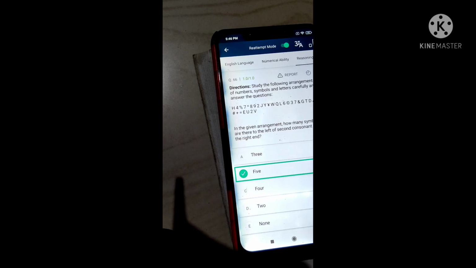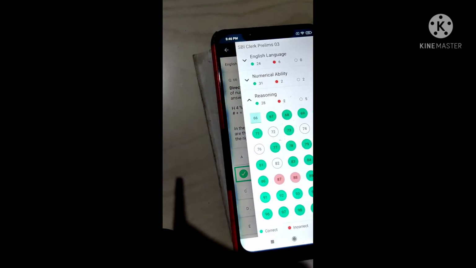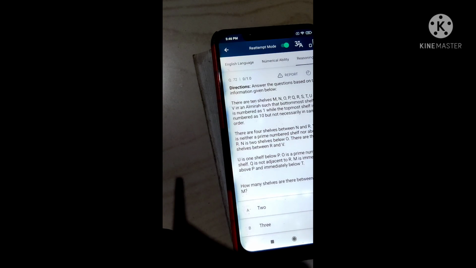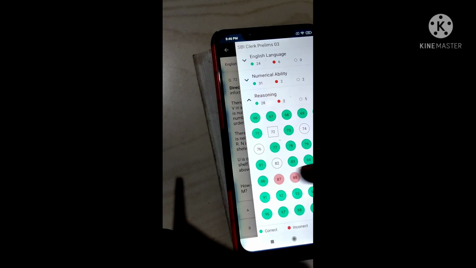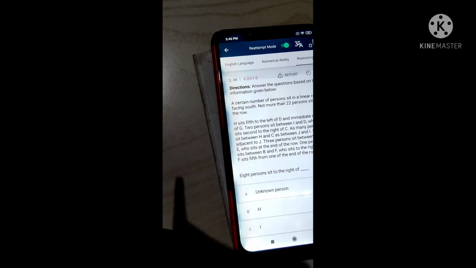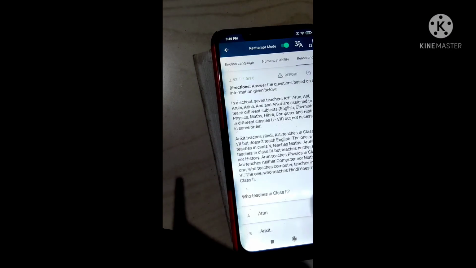Okay, next we will go to the reasoning section. There is no special way to solve this reasoning. These puzzles are very easy, so that's why I skip them, guys. If you have any doubt about these quant and reasoning questions, I will explain it later.